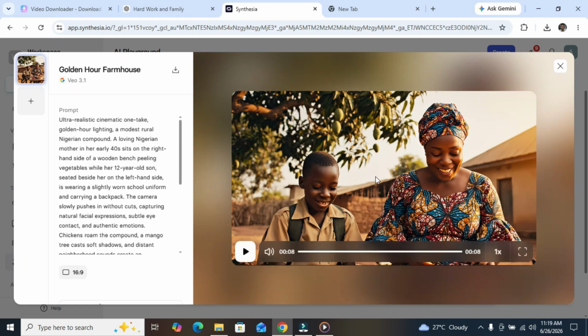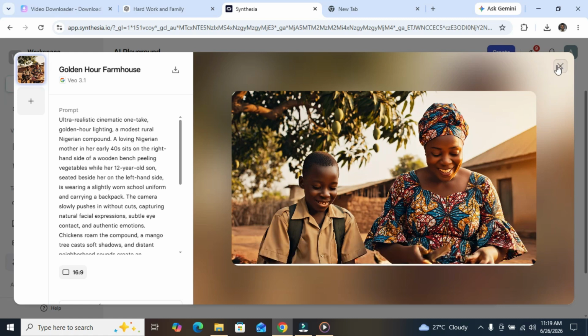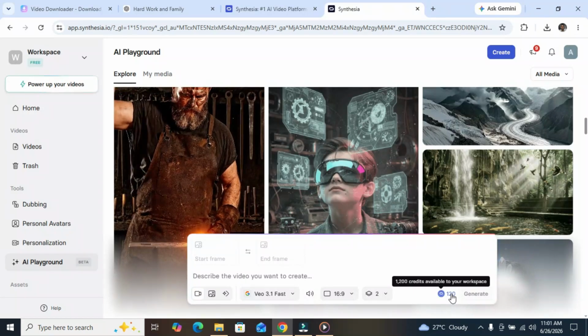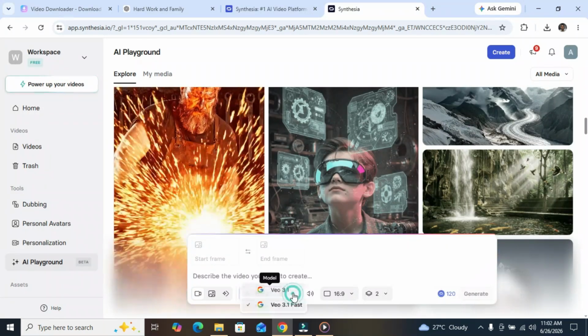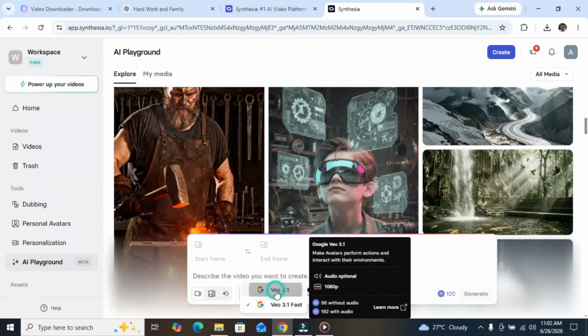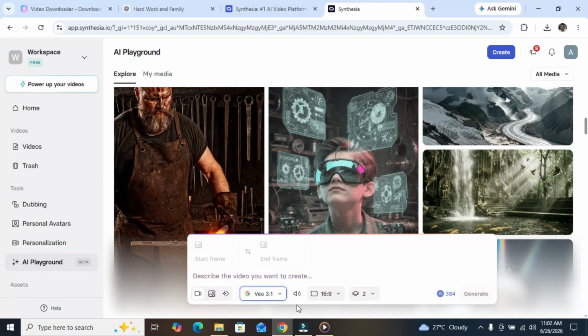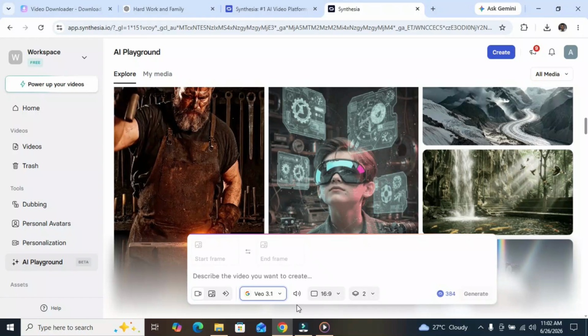If you are using VEO 3.1 fast, let's click on it, it's 96 credits, which also implies that audio is disabled. You will not be using audio. When you click audio enabled, you're going to be using 120 credits. But if you are using VEO 3.1, you click on it, it automatically enables audio.